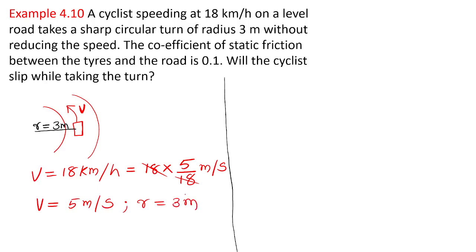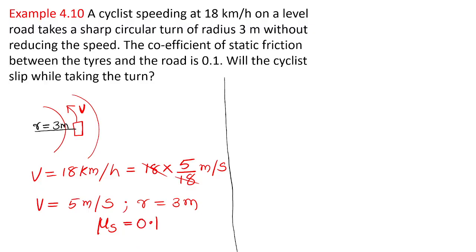Let me complete this problem; after that you can ask me doubts. The coefficient of static friction between tire and the road, mu s, is given in the question as 0.1.